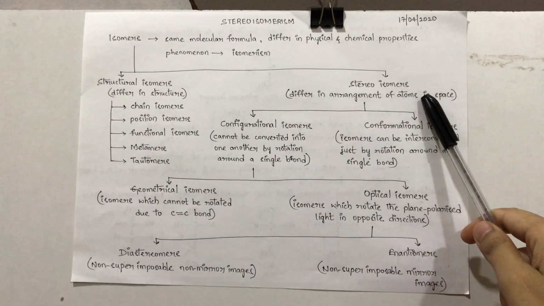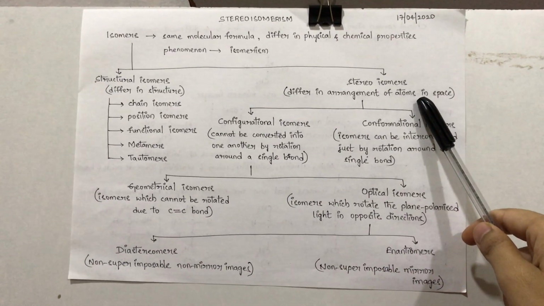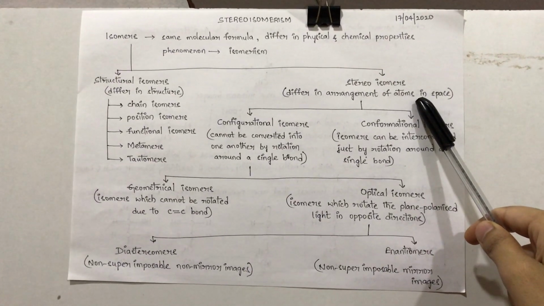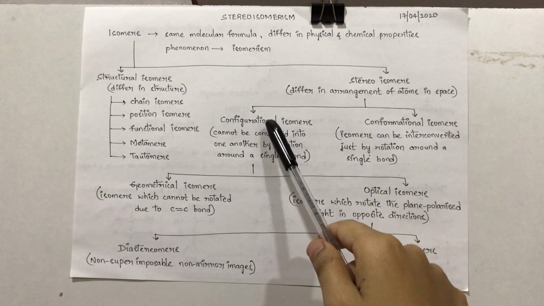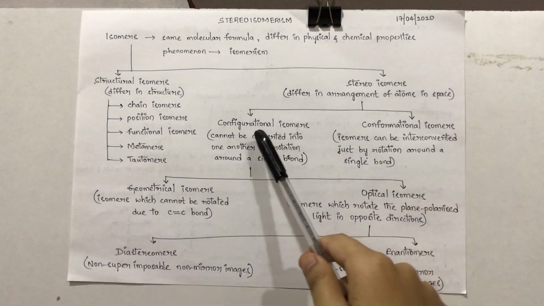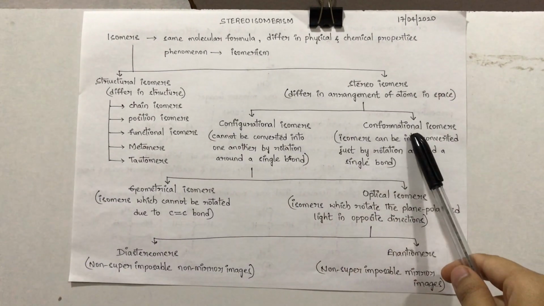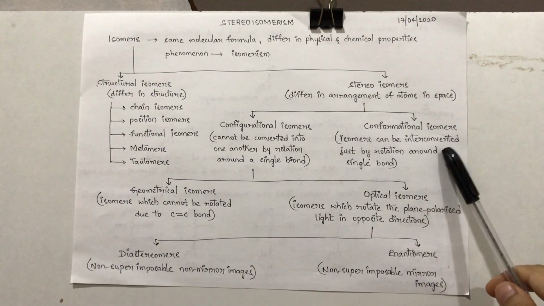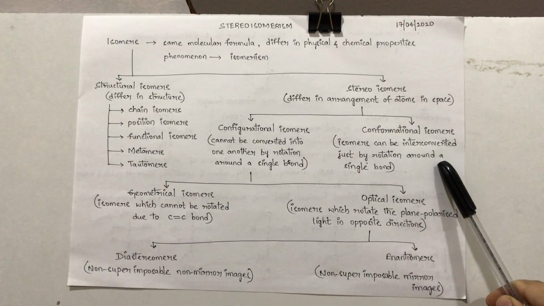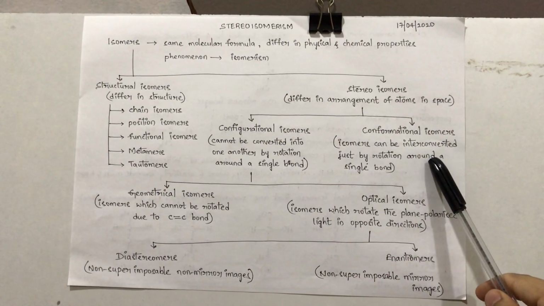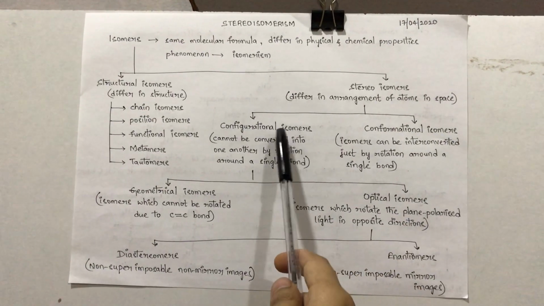These are the isomers which differ in the arrangement of atoms in space. That means the structure will be the same but the arrangement of atoms will differ. The stereoisomers are of two types, configurational isomers and conformational isomers. The isomers which can be interconverted just by rotation around a single bond are called conformational isomers. Coming to the second type, configurational isomers.